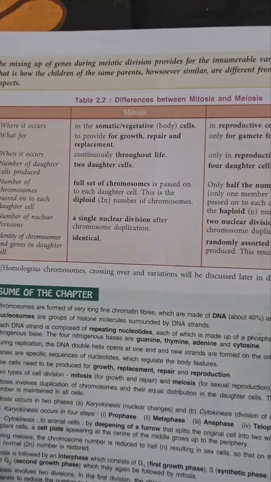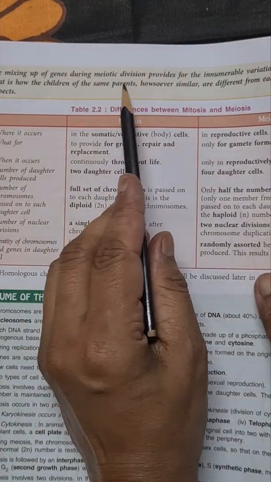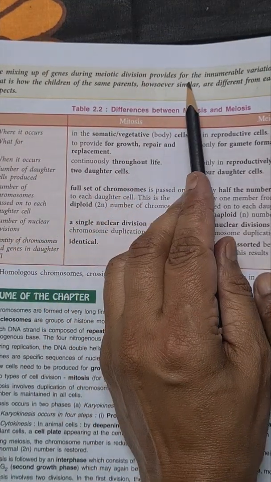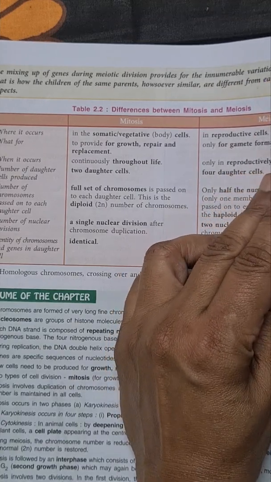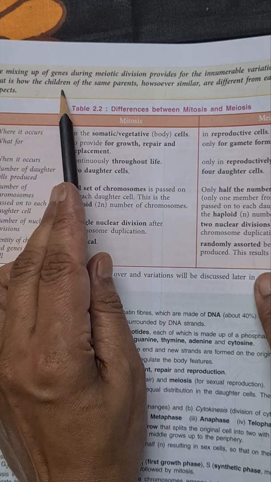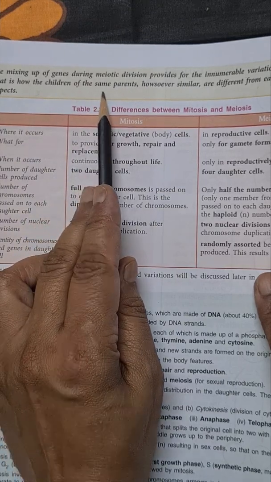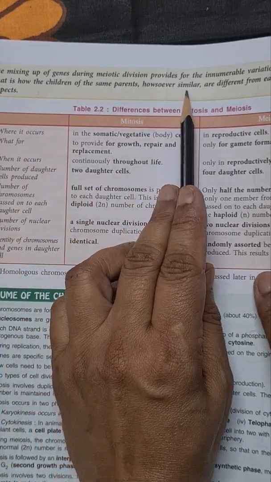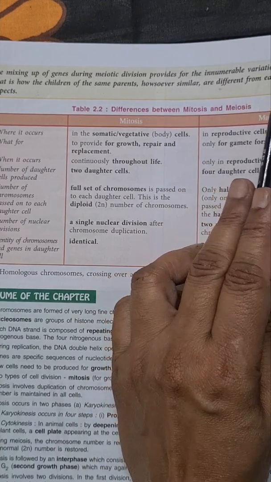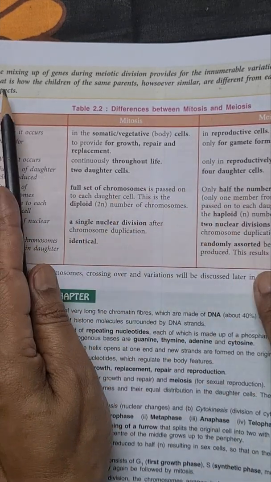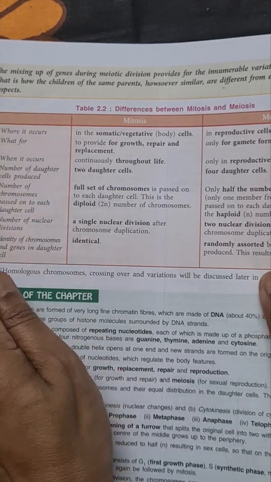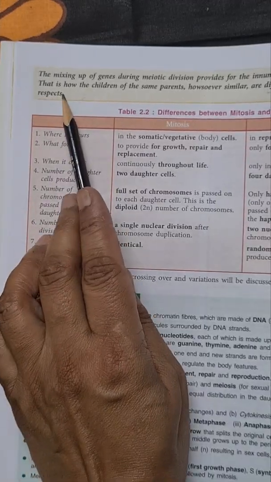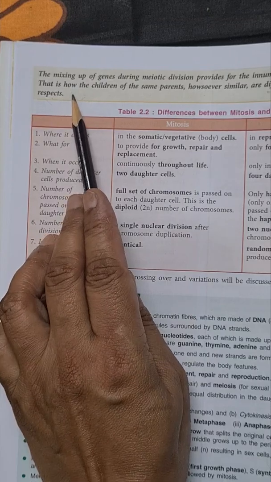Now the last two lines. The mixing up of genes during meiotic division provides for innumerable variations, that is, differences in the progeny, and that is how children of the same parents, however similar, are also different from each other in certain respects. All this is due to the mixing up of genetic material, that is, exchange of genetic material between homologous chromosomes.